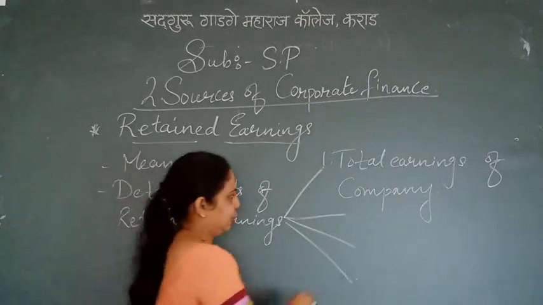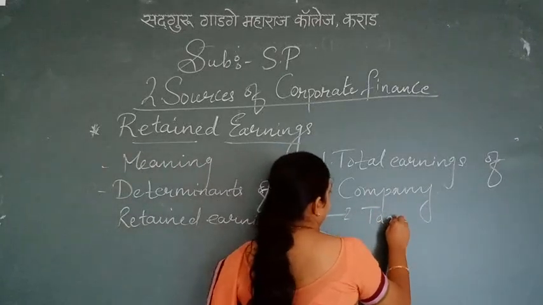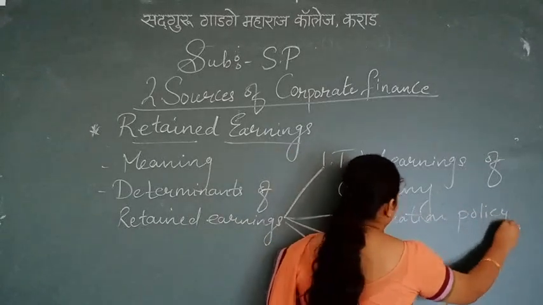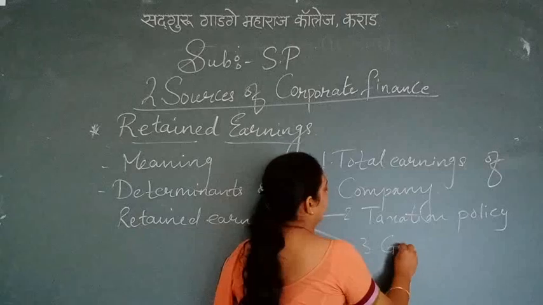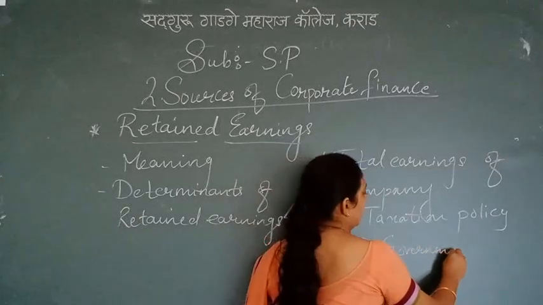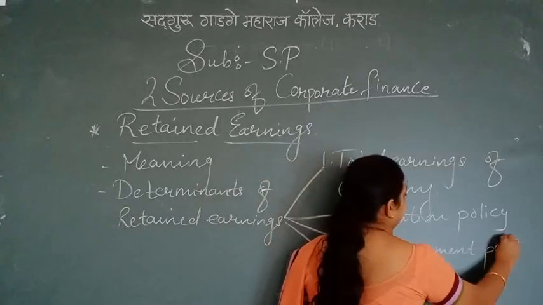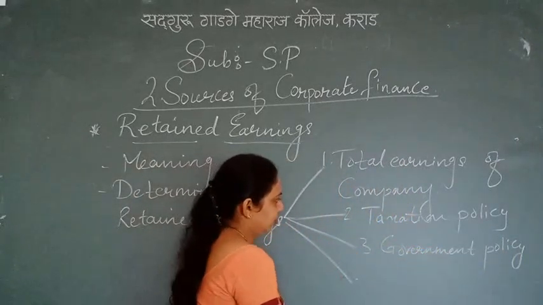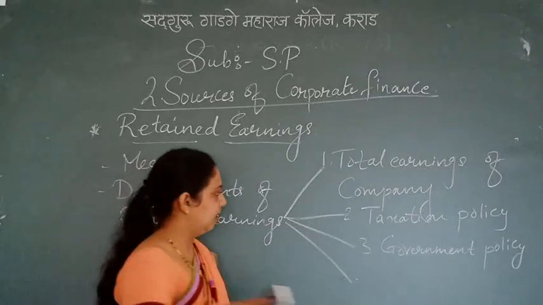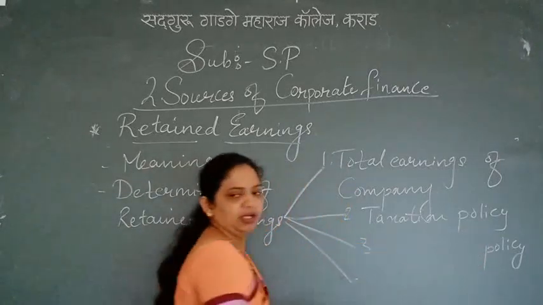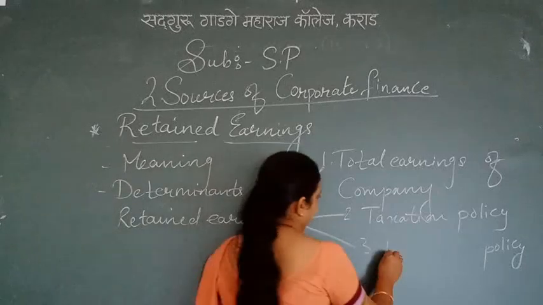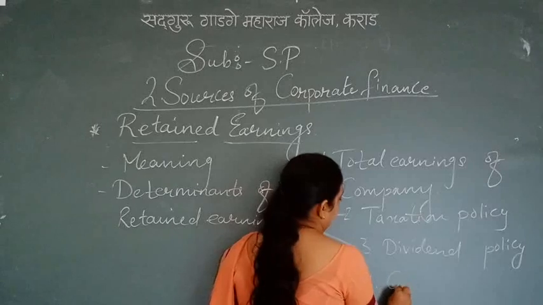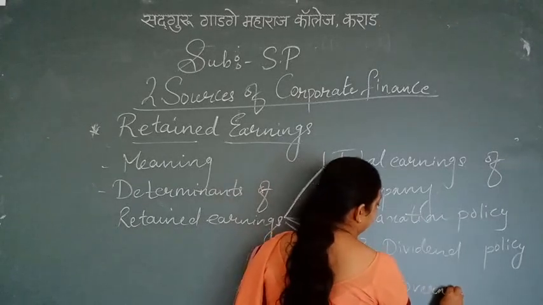Number 2 is taxation policy. Number 3 is government policy, because it depends on government policy also. And number 4 is government control, or you may say the dividend policy.